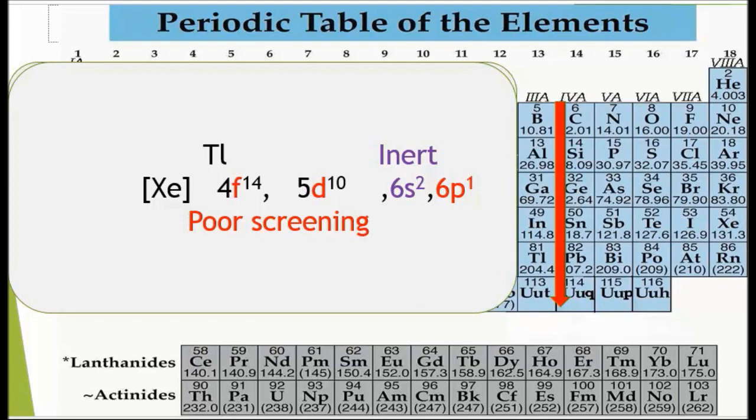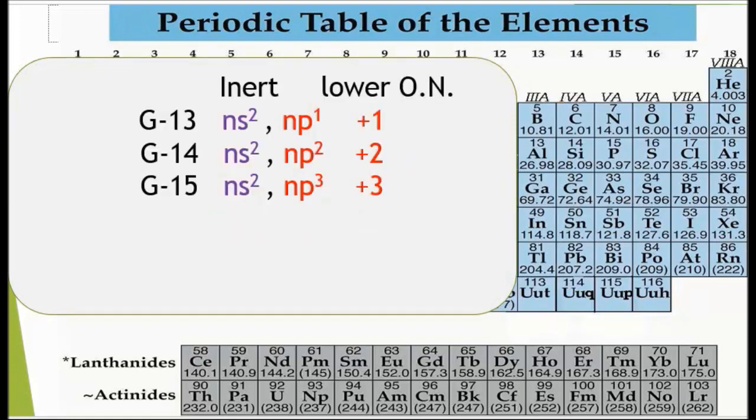The same happens in group 14 and 15. The general configuration of group 13 is ns2 np1, that of group 14 is ns2 np2 and that of group 15 is ns2 np3.